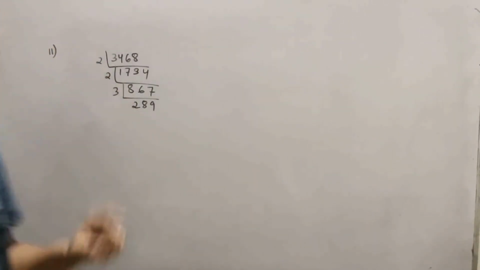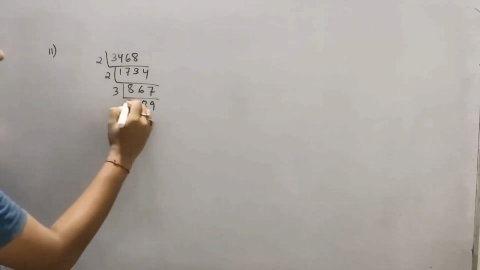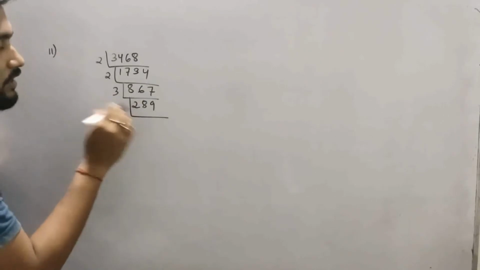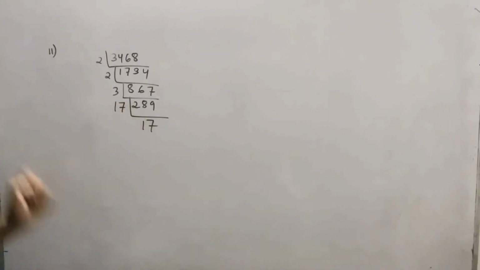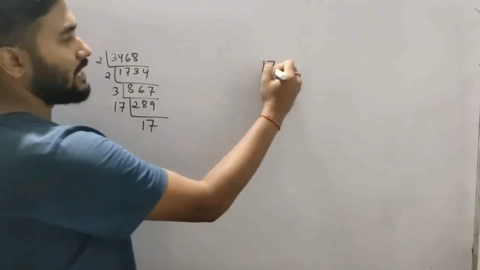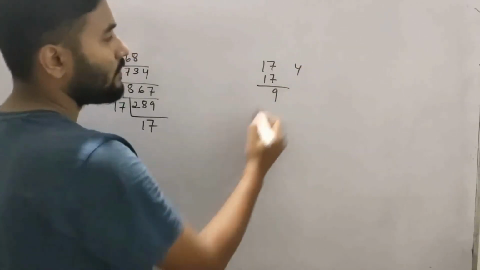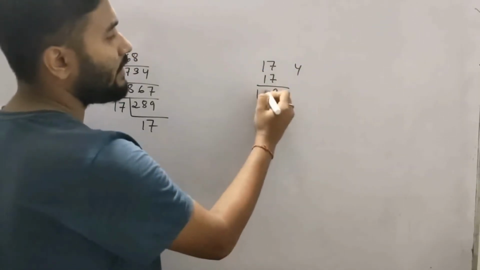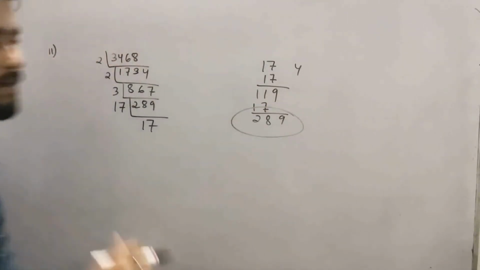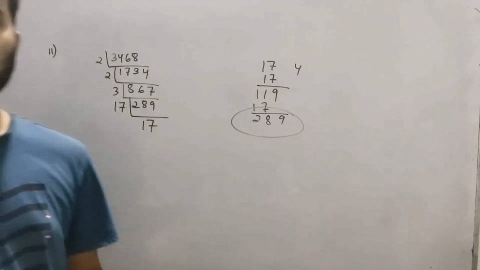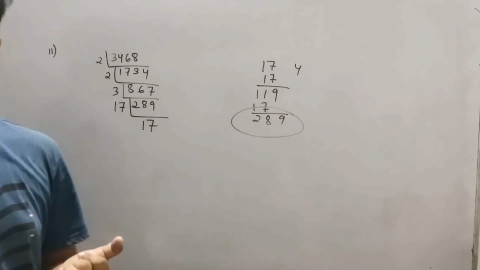And those students who have memorized the squares from 1 to 30, what will they do? Directly, see, this was the problem: 289. It is only divisible by 17 into 17. You check. 17 sevens are 119, and 17 times 17 is 289. By 13 you will not get it, by 11 you will not get it, by 7 you will not get it. So you will keep on wasting your time.